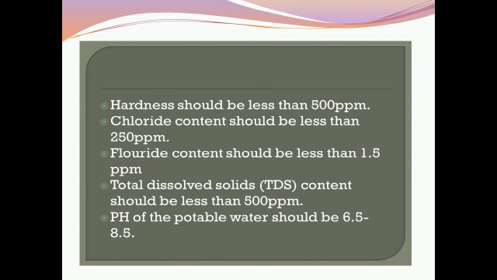And the hardness should be less than 500 ppm. The fluoride content and total dissolved salts should also be less than 500 ppm in the potable water. And the potable water should have a pH range between 6.5 and 8.5.